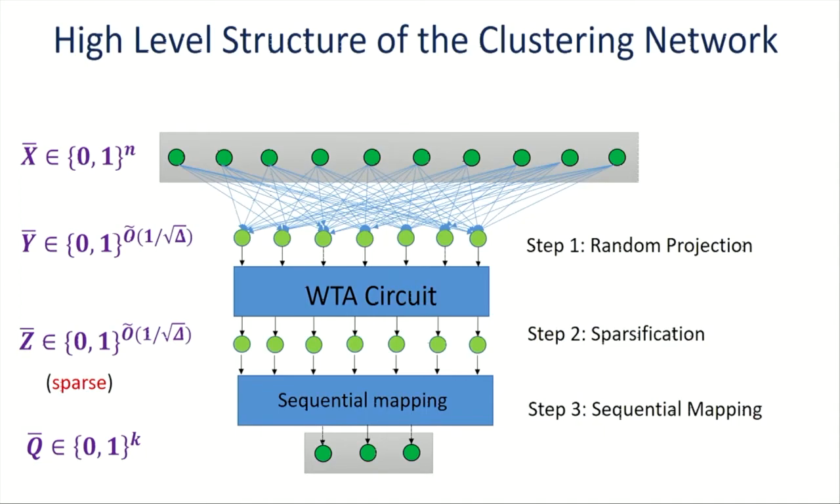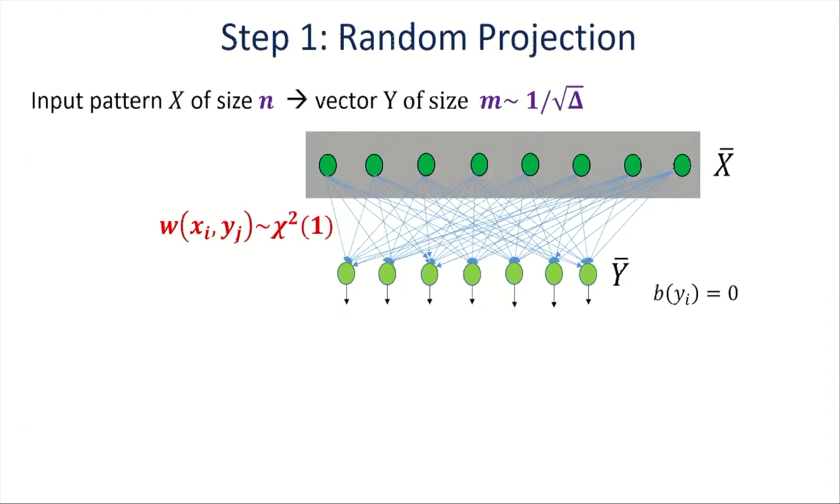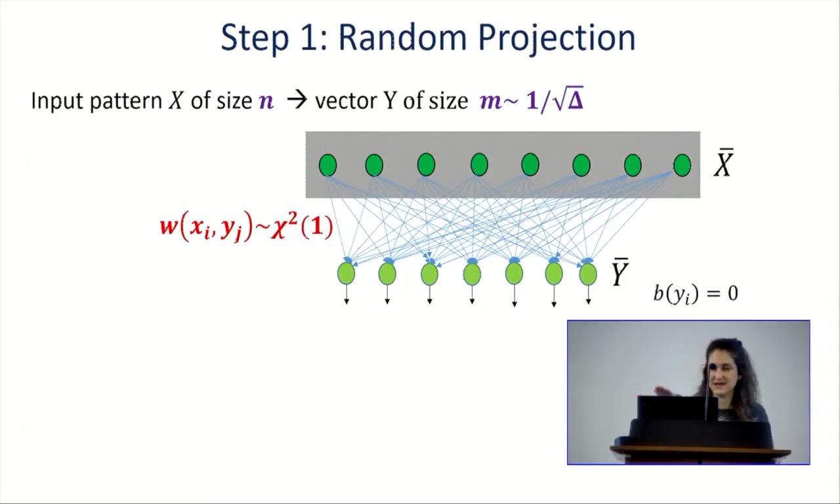In the remaining time, I would like to give a little more detail on each of the steps. In the first step, we have the input of size n. We introduce a set of intermediate neurons Y of size approximately 1 over square root of delta, and we connect X and Y using a complete bipartite graph, where the weights are drawn from the chi-square distribution with 1 degree of freedom. The reason that we use the chi-square distribution instead of, for example, the normal distribution is the biological constraint that the weights have to be either all positive or all negative. So we simply use a non-negative distribution.